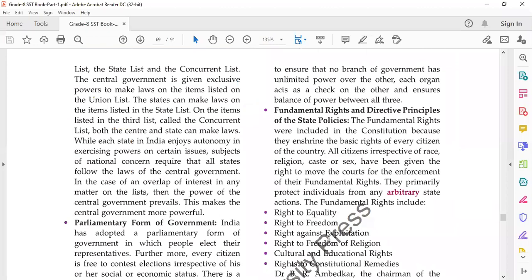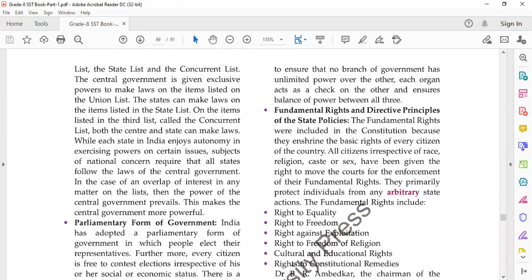So the Indian Constitution provides three types of lists on which the governments at different levels form laws. The central list or union list is for the central government, ठीक है, जैसे कि हमारे प्राइम मिनिस्टर हैं.